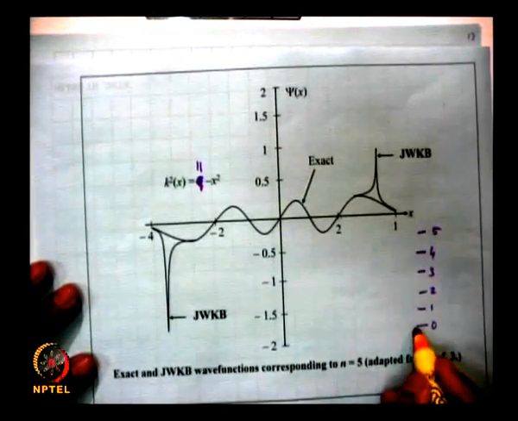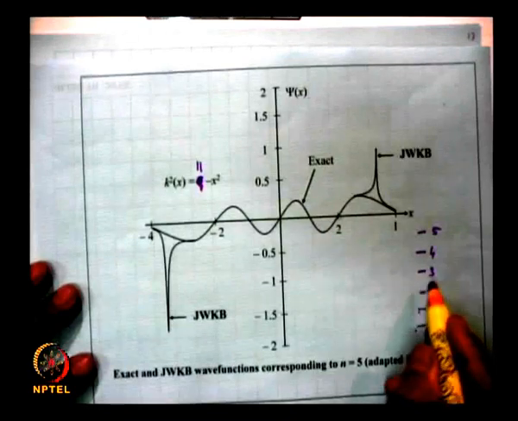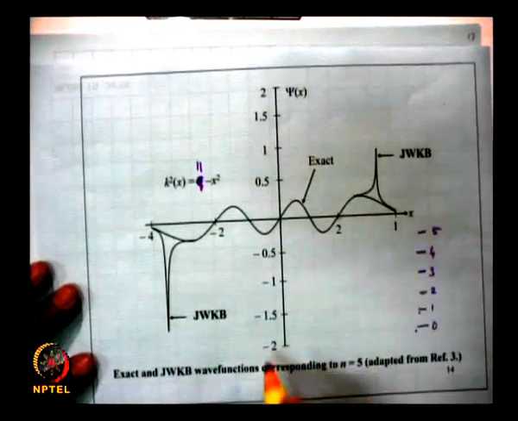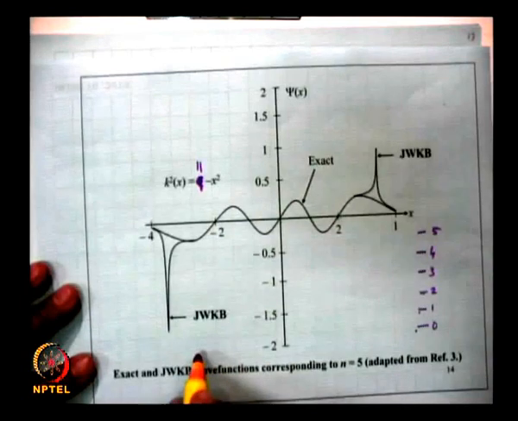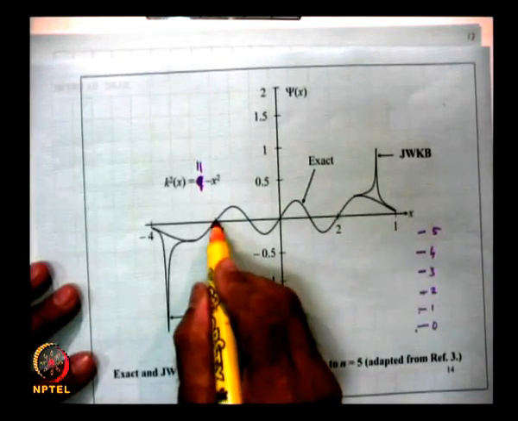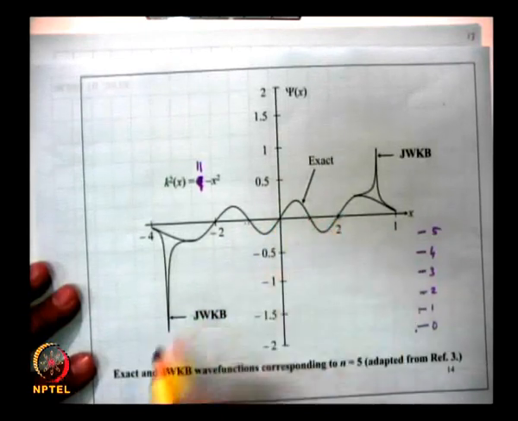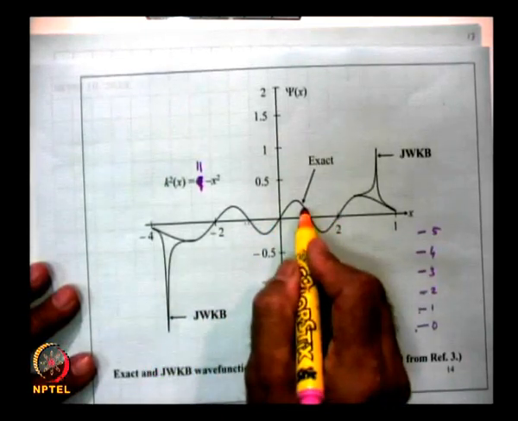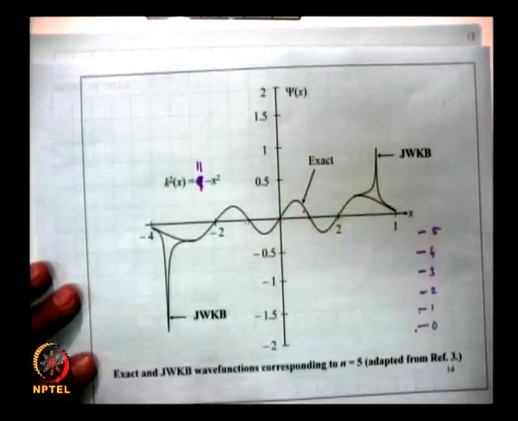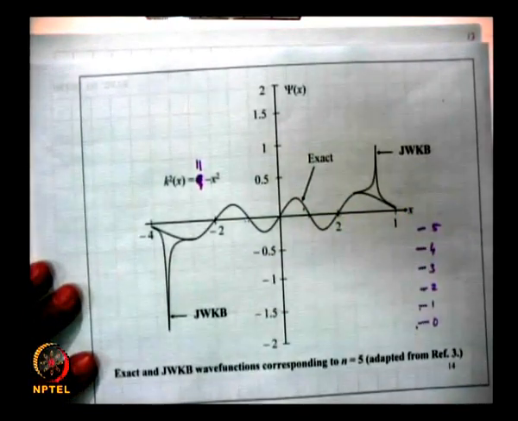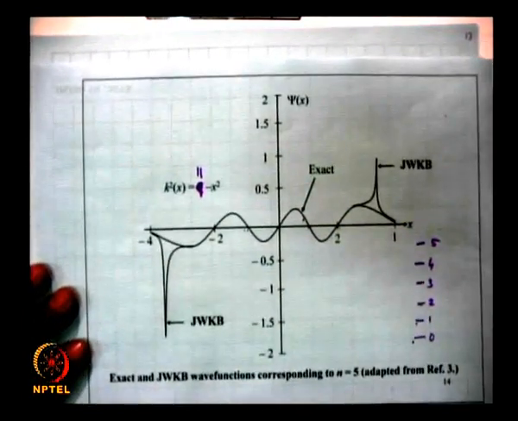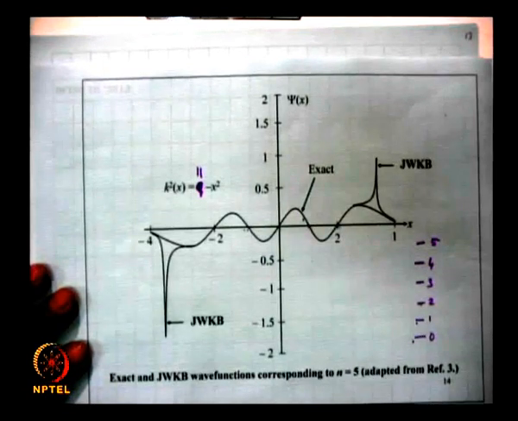This is half h cross omega, 3 halves, 5 halves, 7 halves and so on. So, this is the n equal to 5 state, and n equal to 5 state will have 5 zeros. This is the exact solution, and this is the JWKB solution, which agrees quite well with the exact results.